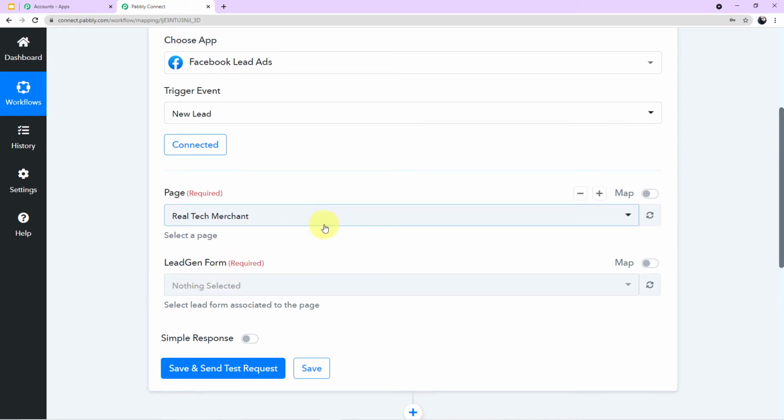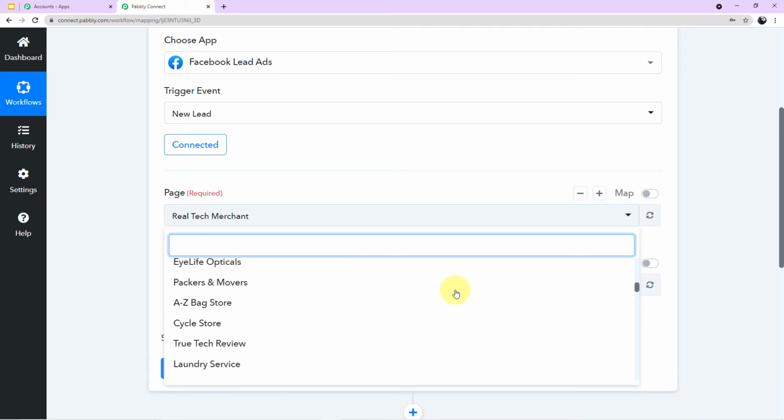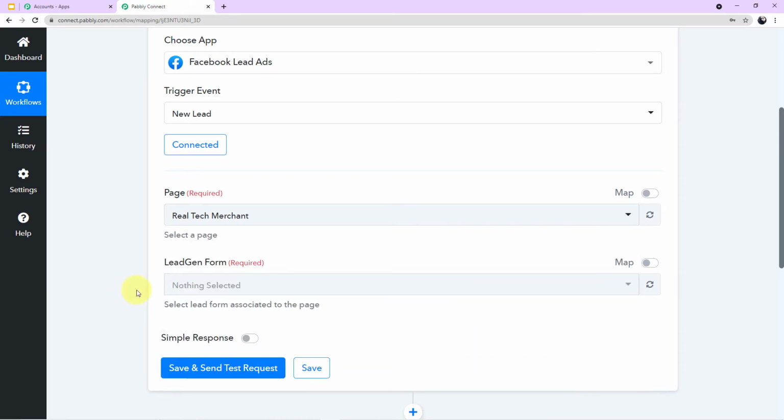Okay, so we have to map the page here, the pages. If you'll click this arrow, you can see the various pages here. Now these pages are the same pages which I have in my Facebook account. So let me first take you to my Facebook account and let me show you the pages.